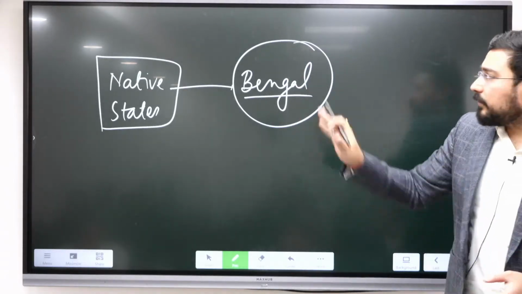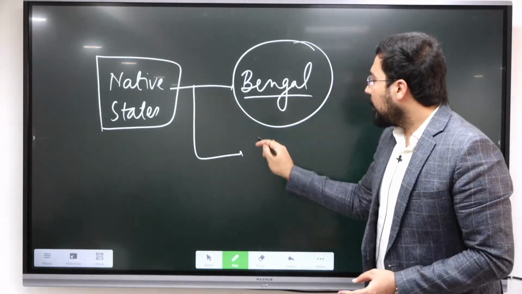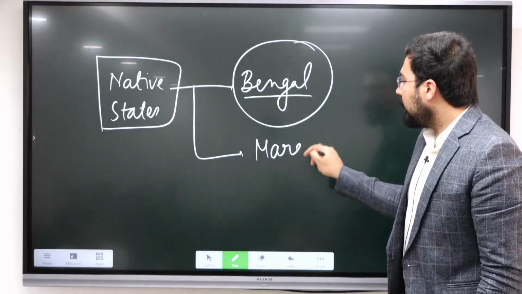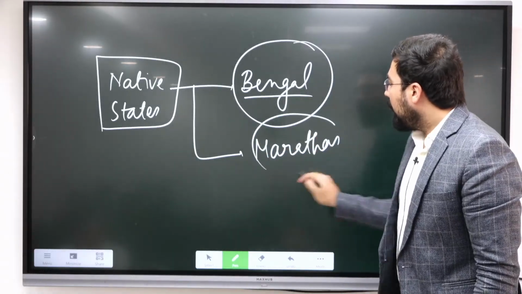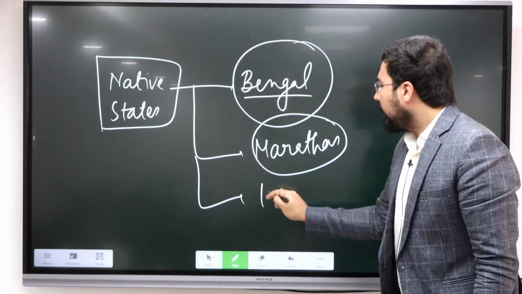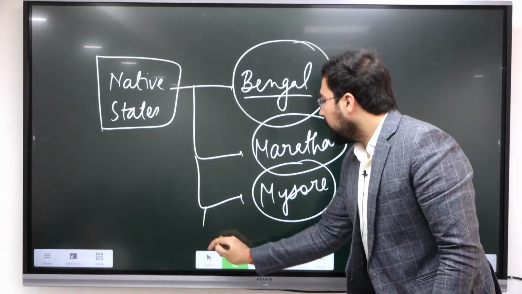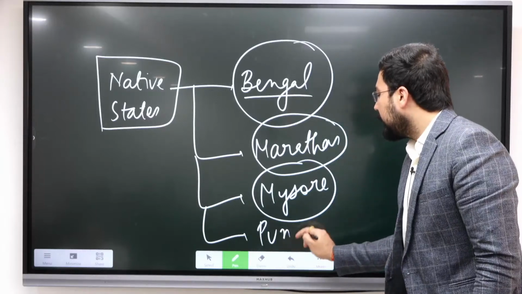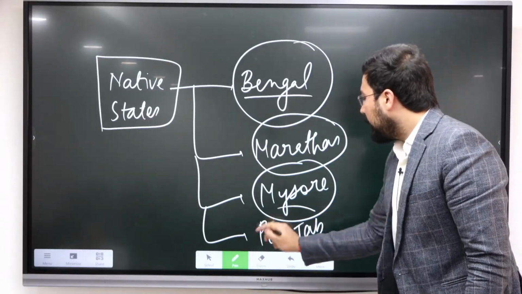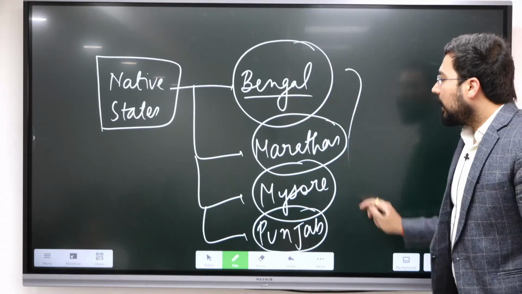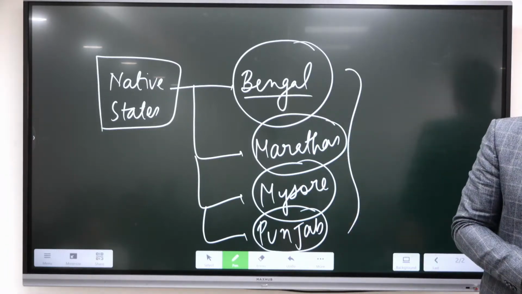Then we'll talk about the other major powers like Marathas, along with Mysore, and finally the last remaining major state, Punjab. So these are the major states which we are going to discuss.